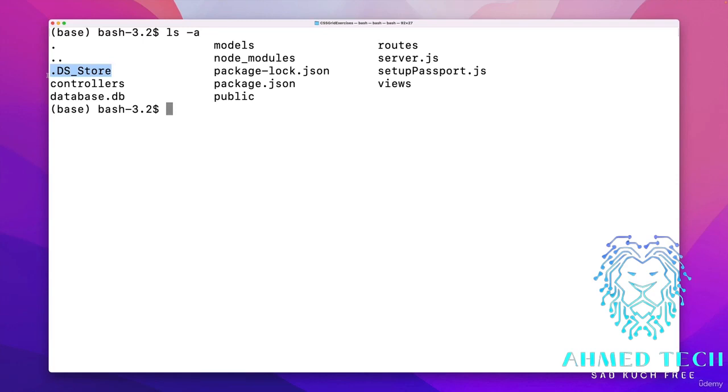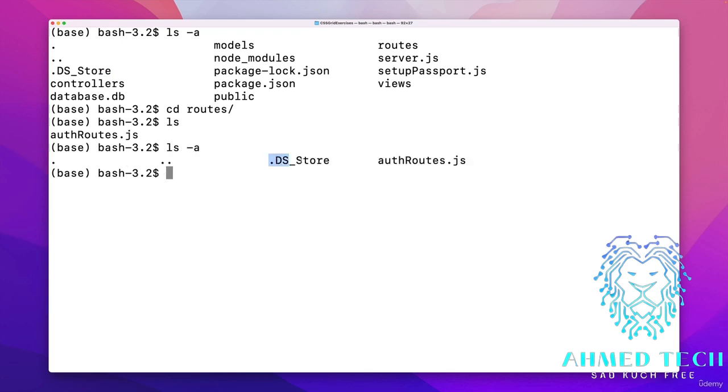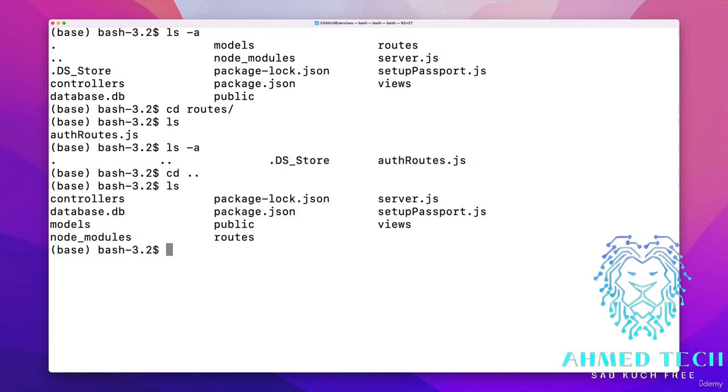Everyone on a Mac gets these pesky hidden .DS_Store files, these system files. So here's a directory. I have one there. I didn't make it. My Mac just adds it in there. I think there's at least one more, here's another one nested in my routes directory in this folder.